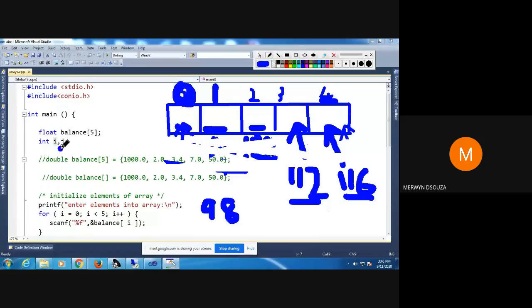Then j will be stored at another location. Since this is int, 98 plus 2, it will be 100. So j will be stored at memory address 100.